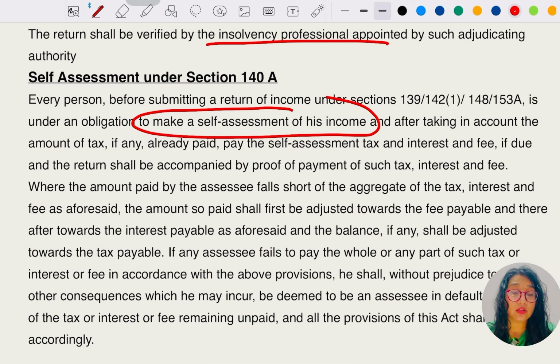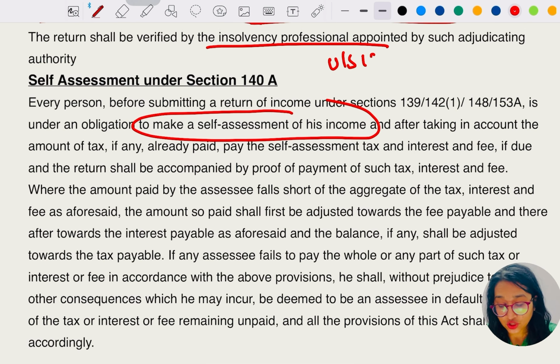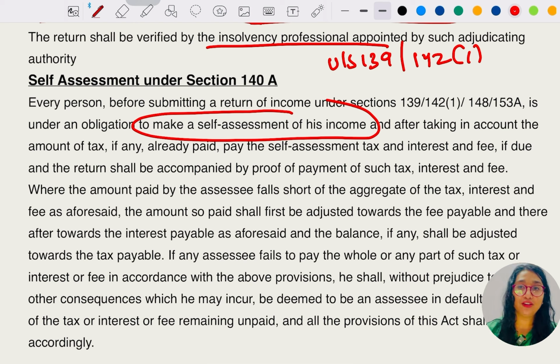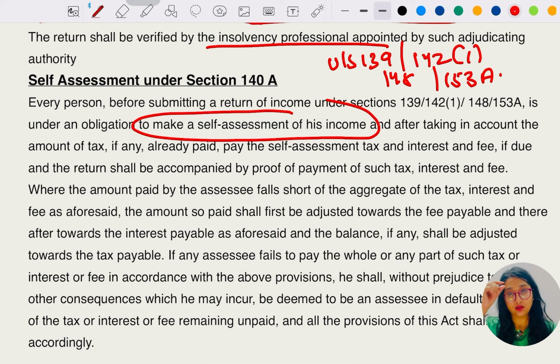So first of all, self assessment is to be done by the persons who are required to file a return under section 139, 142(1), 148 and 153A. Every person who has to file the return as per these sections has to make this self assessment. Hopefully that was clear.